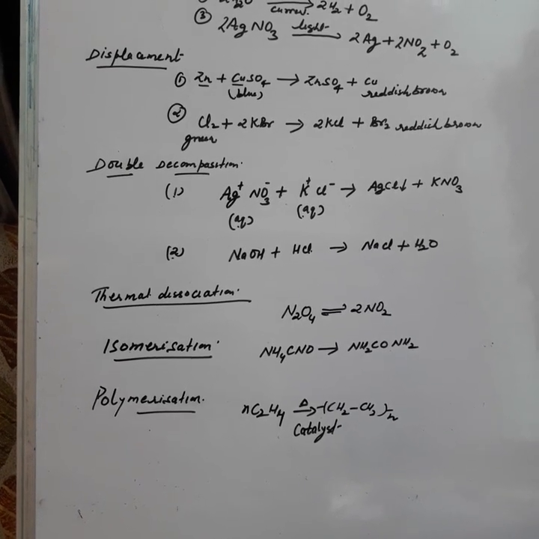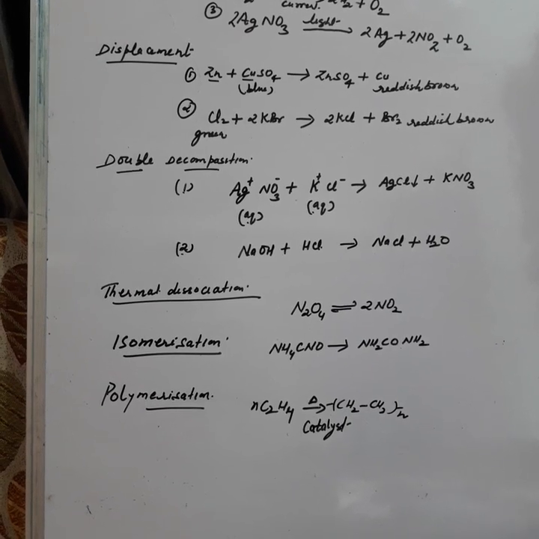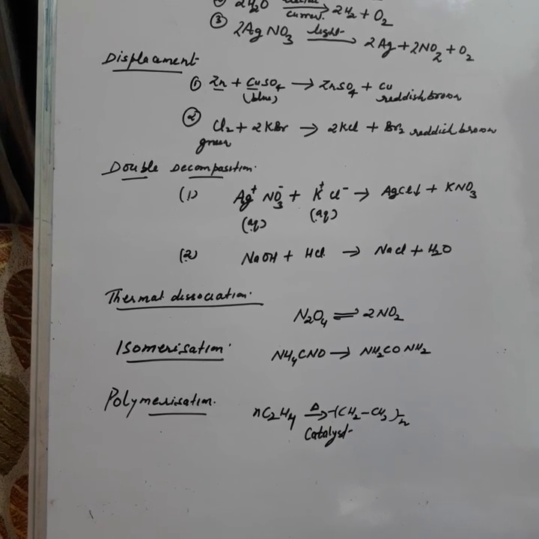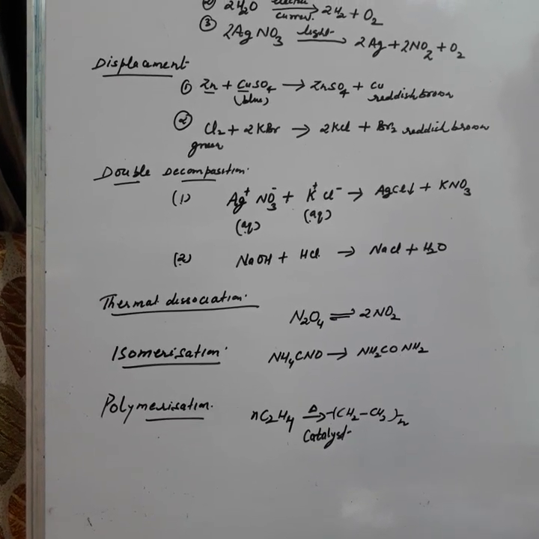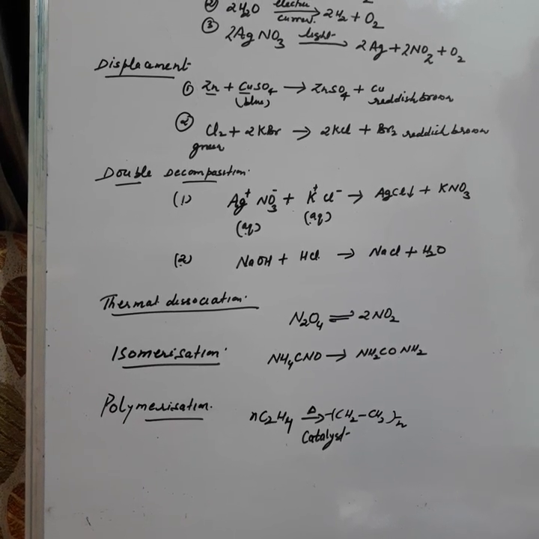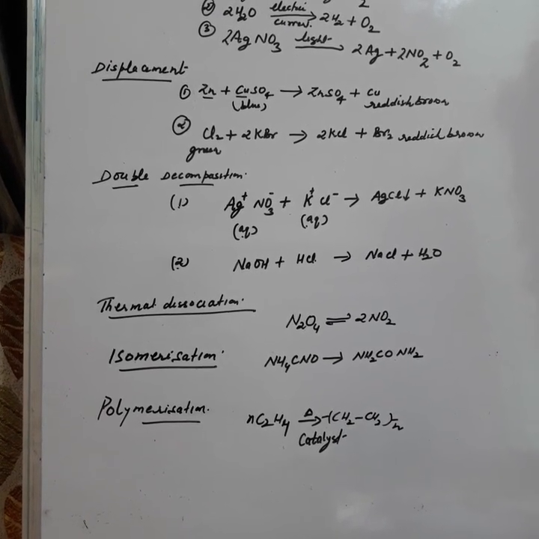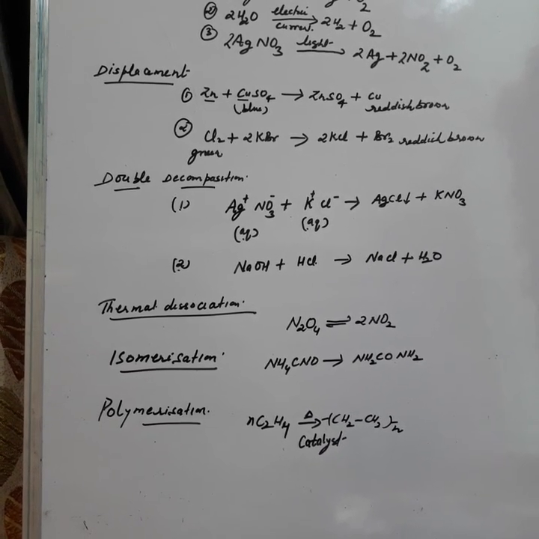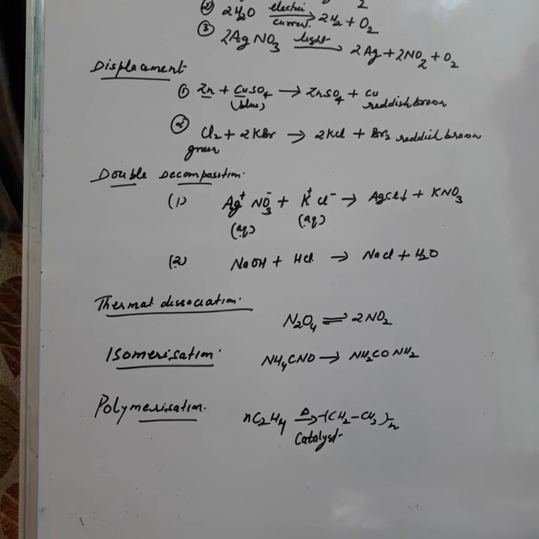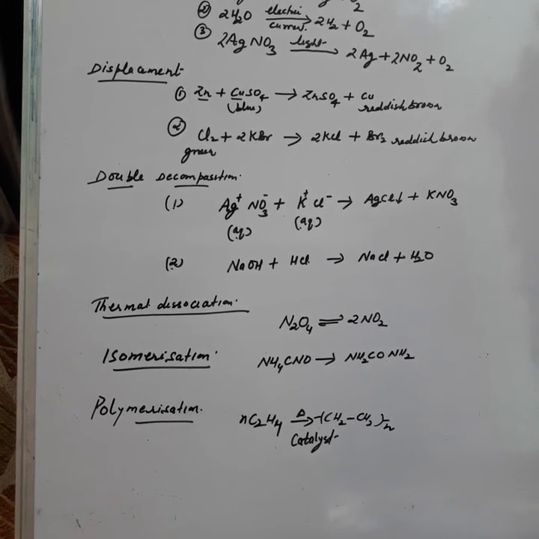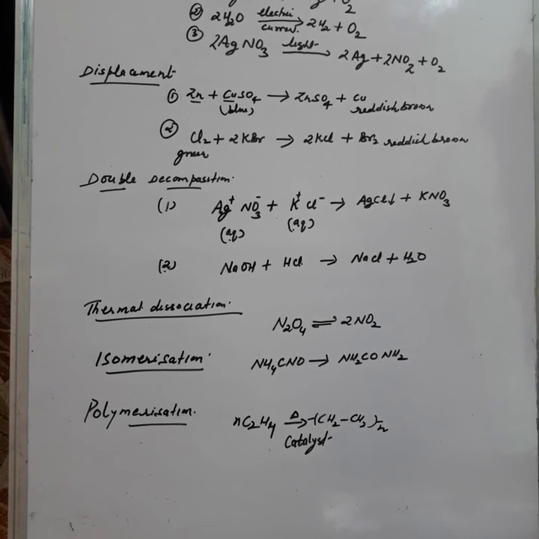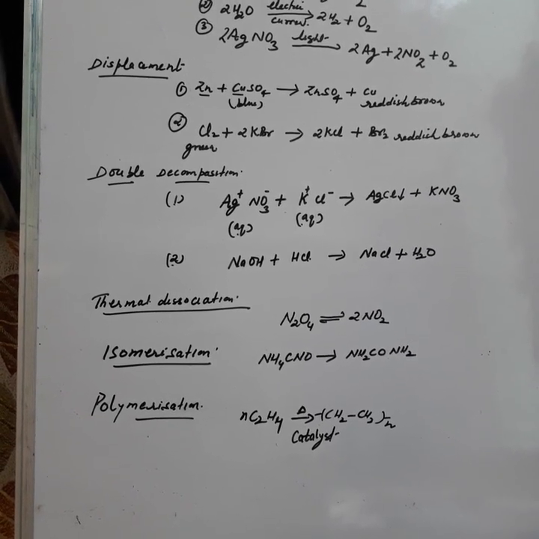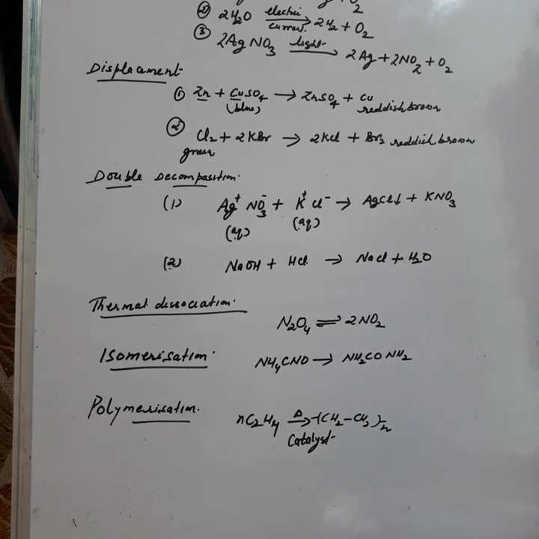Then second is neutralization. What is neutralization reaction? When acid and base react together to form salt and water only, such type of reaction will be known as neutralization reaction. So both are examples of which type of reaction? Double decomposition reaction. How to identify double decomposition reaction? Two reactants and both are compounds. In precipitation, one insoluble substance is obtained. Neutralization is the reaction between acid and base to form salt and water only. Okay, so these are the four main categories of reactions.